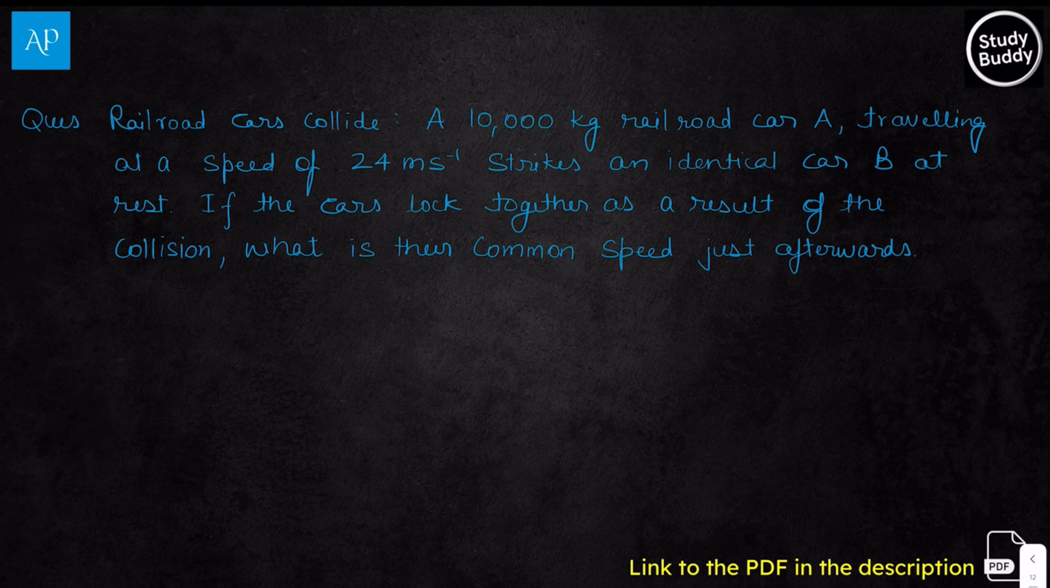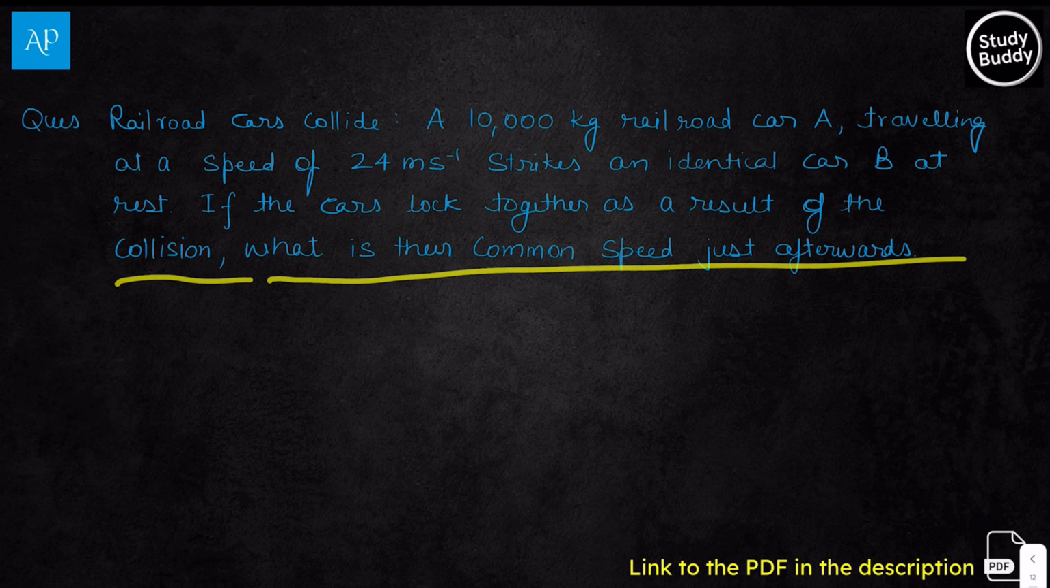Now let us look at this question. This question is a railroad car collision based problem. A 10,000 kg railroad car A traveling at a speed of 24 meters per second strikes an identical car B at rest. If the cars lock together as a result of the collision, what is their common speed just afterwards?